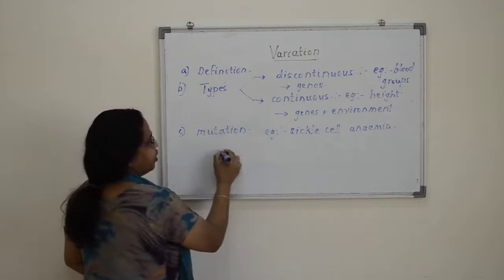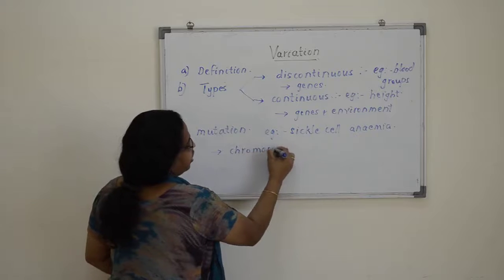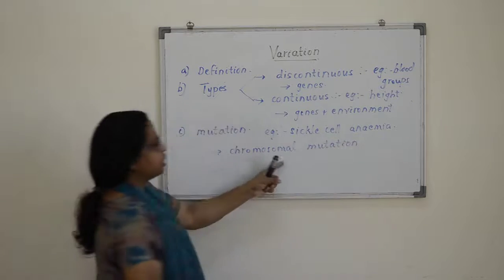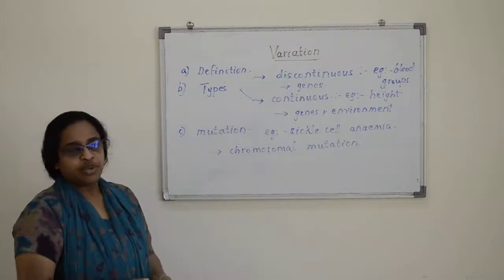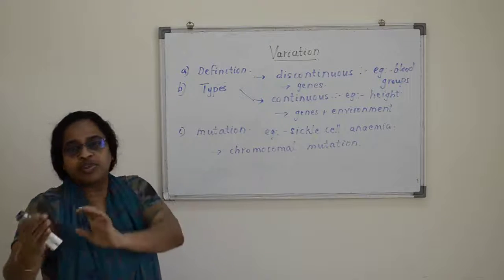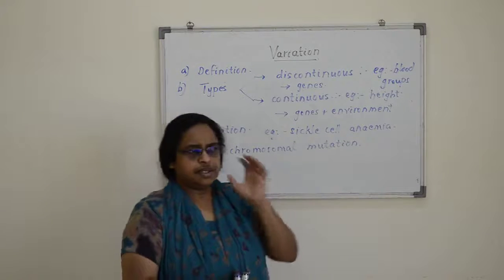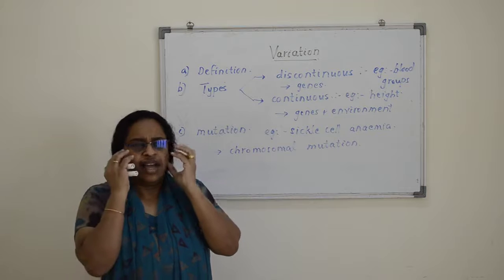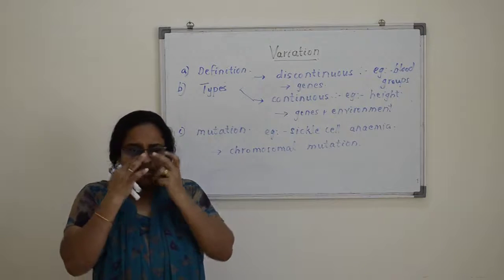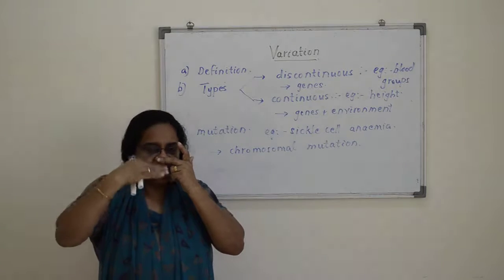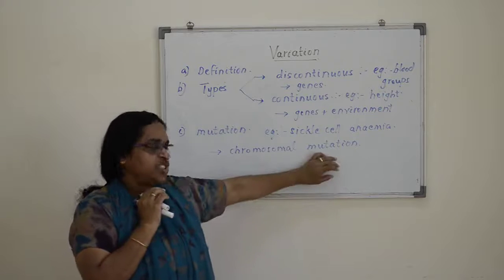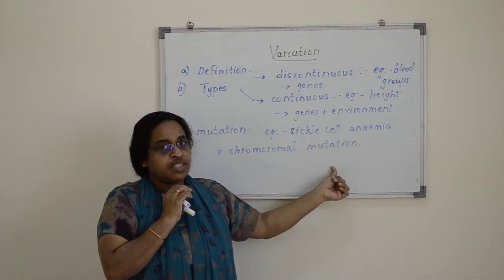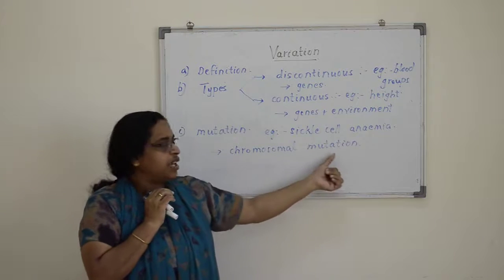And there is one more type of mutation known as chromosomal mutation. You have learned about chromosomes. Chromosomal mutation means the whole chromosome is changing. You might have seen some children with a Mongolic look, where the eyes and nose look a bit depressed. Those children are known as Down syndrome children. Down syndrome is caused by chromosomal mutation.